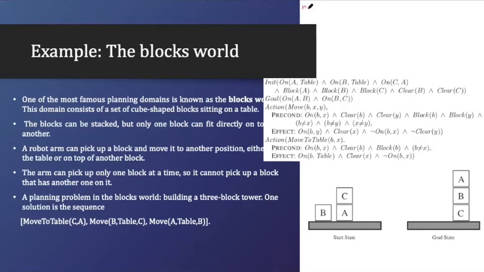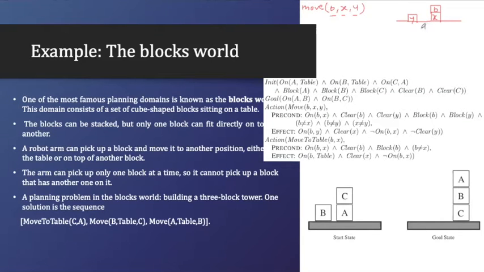So this action is move, and it has B, X, and Y. How will we understand this action? This action says that there is a block B which is previously on X and we have to move it onto Y. This is the condition: X is there, on top of it B is there, meaning B is on X, and it has to move onto Y.